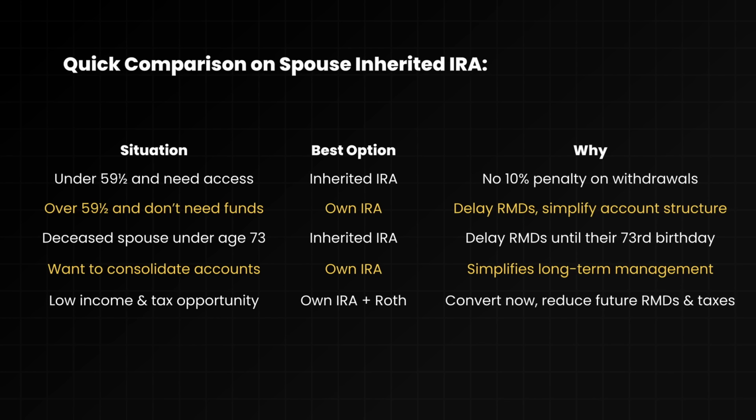When a spouse inherits an IRA, they have multiple options, and what's the best option for them depends on their current financial situation, their age, and what their long-term goals are. It really depends on your own situation, so make sure to talk with a qualified financial planner if this is a situation you find yourself in, and weigh each option carefully so you choose the one that fits best for you. Spousal beneficiary options are a huge planning opportunity, but only if you understand the rules and choose the plan that works best for you.